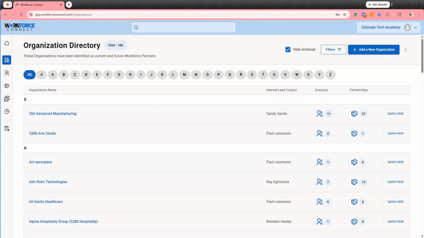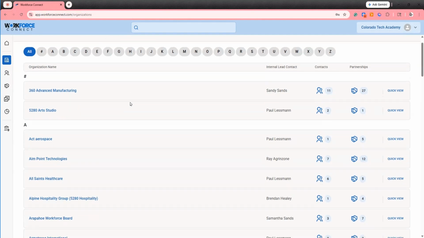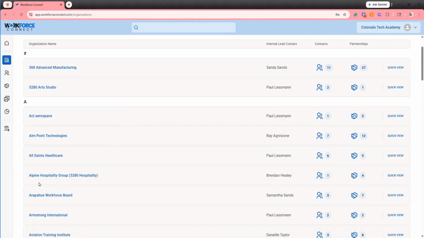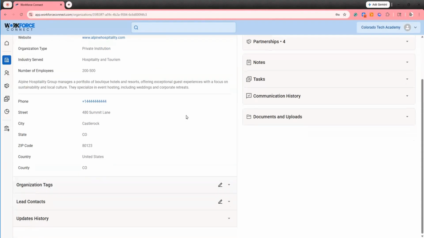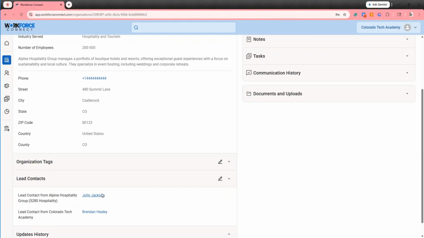There are a few best practices to consider when putting organizations into the organization directory. One of those best practices is to include the full name of the organization and any additional names, alternate names, or abbreviations in parentheses behind the name of the organization. It's also the best practice to select at least one industry served, as well as a lead contact for that organization and from your institution.